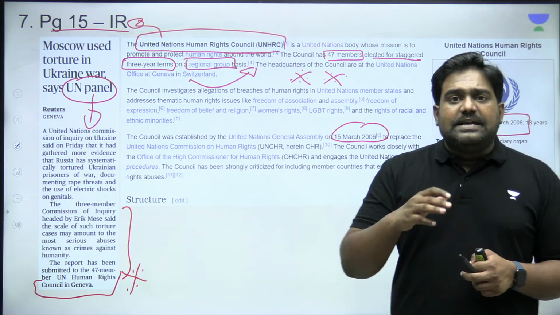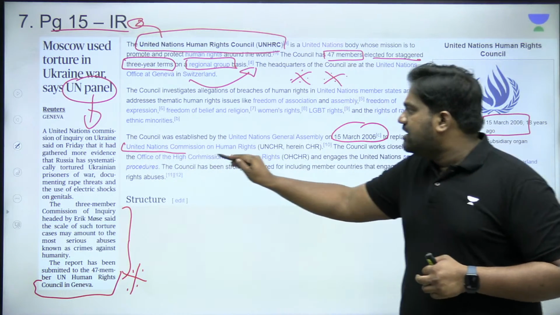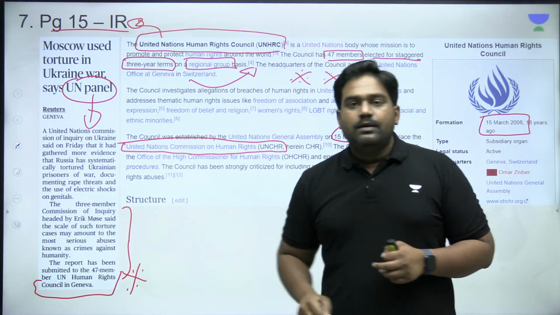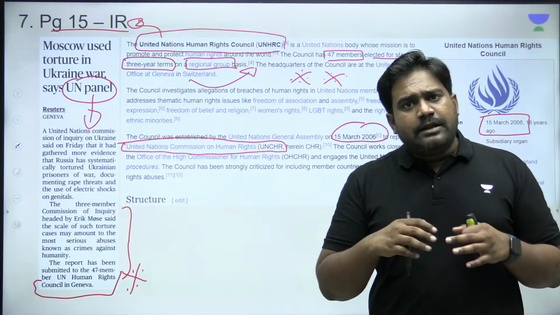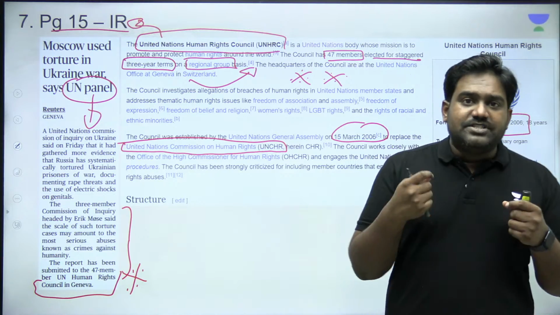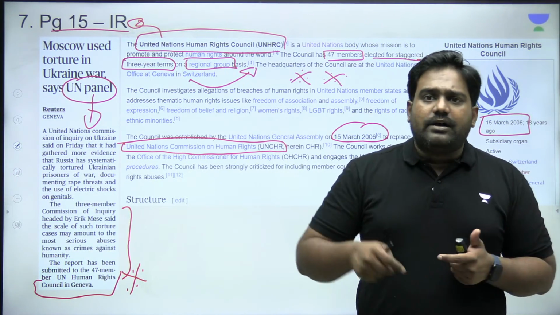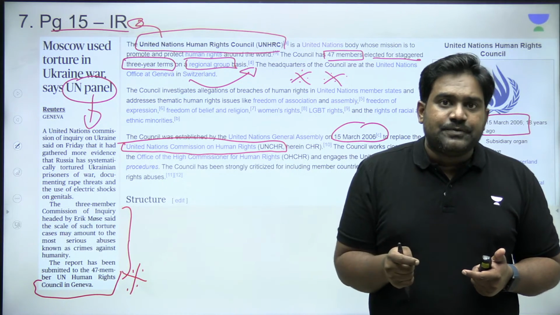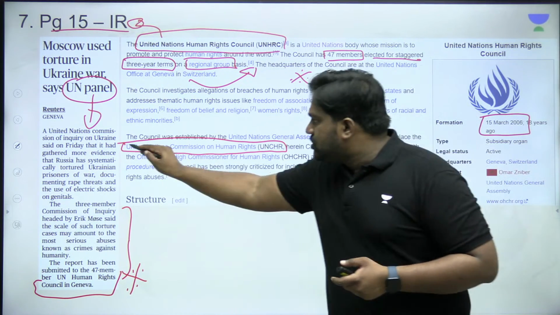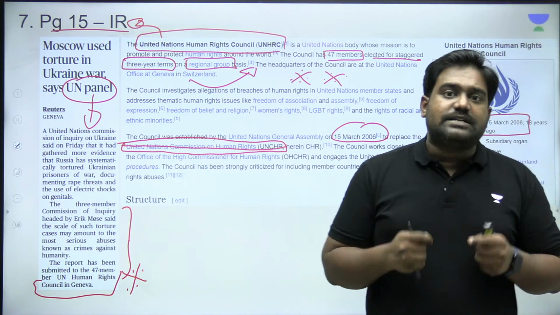Is that clear? It basically replaced the earlier human rights organization, which was the UN Commission on Human Rights. So this old organization had run into a lot of controversies. It was often alleged that some countries were misusing this body for geopolitical reasons, and they were deliberately accusing few countries of violating human rights. So as a result, this organization was replaced by UNHRC, UN Human Rights Council.